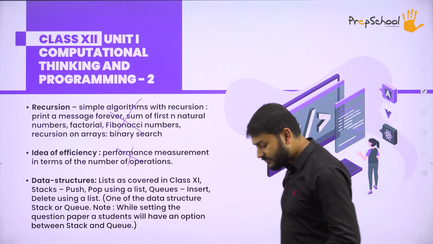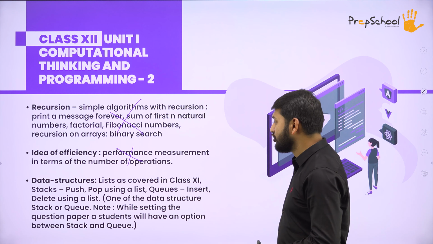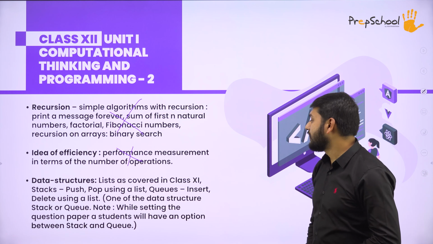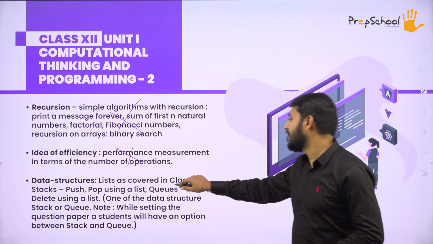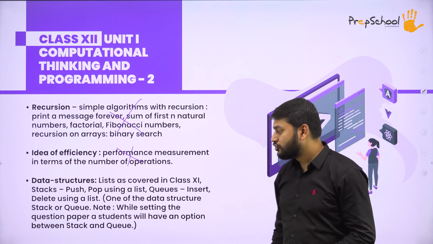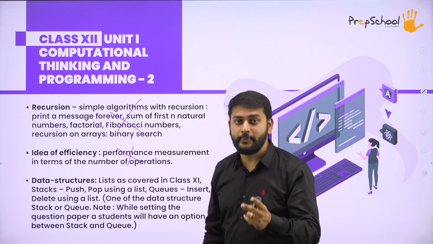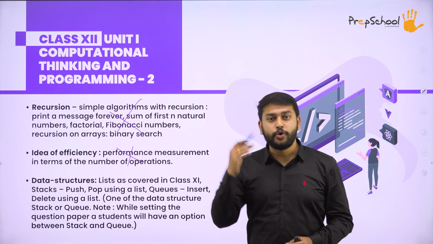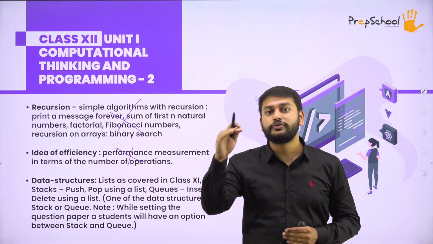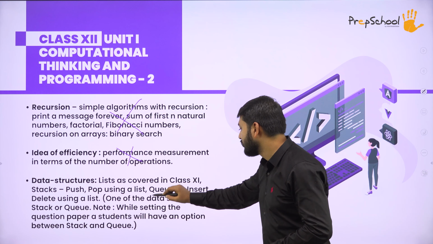What is the next topic that I don't have? You don't have some of the topics in data structures, but guys, please listen to me carefully. The statements they have given, list as in class 11, stacks as well as queues. They have told that they have removed them, but they have mentioned very clearly that you will get one of these topics in the exam with an option. In your question paper, they will give a question like this: they'll ask you to write something about the stack, and for that they will give you the option of queues.